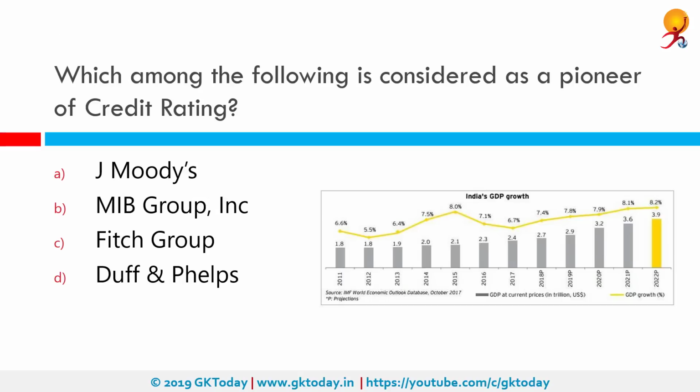Which of the following is considered as a pioneer of credit rating? That would be J. Moody's. So in Moody's Investors Services rating system, securities are assigned a rating from A to C. So this is the system. Every security is assigned a rating from A to C, with AAA being the highest quality and C the lowest quality. Moody's was founded by John Moody in 1909 to produce manuals of statistics related to stocks and bonds and bond ratings. So this is basically a stock market thing. What it does, it tells you what is the quality of the bond that you're about to purchase.